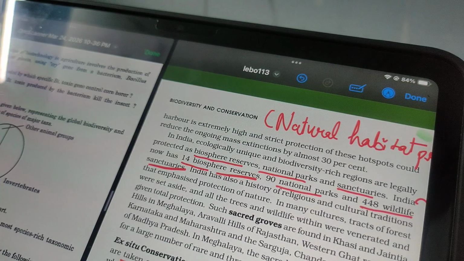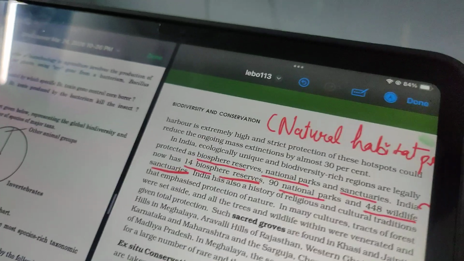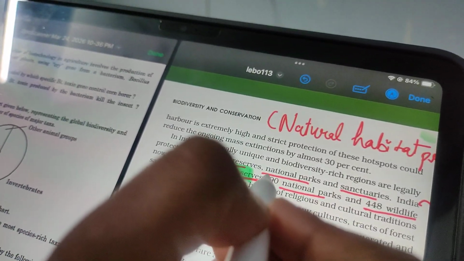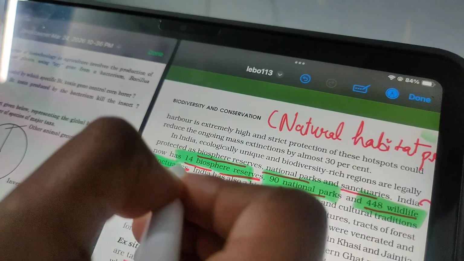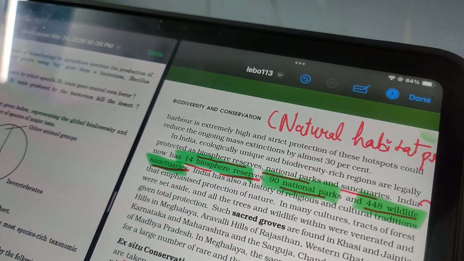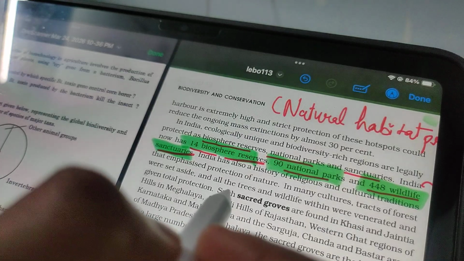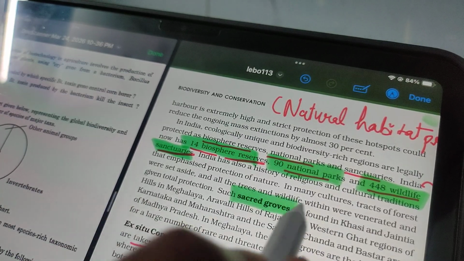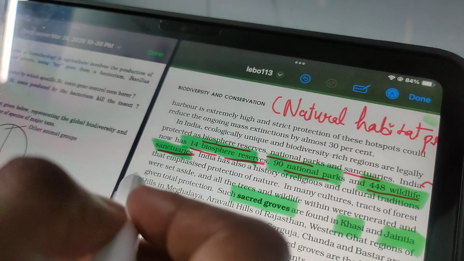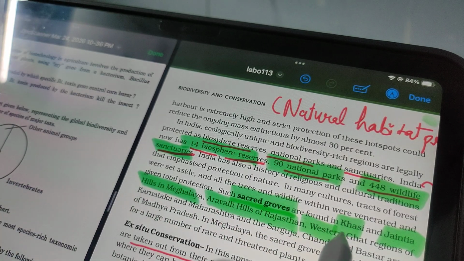Now, we said these are protected in their natural habitat, but how? Basically, there are many protected areas such as biosphere reserves, national parks, sanctuaries. India has 14 biosphere reserves, 90 national parks, and 448 wildlife sanctuaries. Okay, so that number is also important. There are various sacred groves found in Khasi and Jaintia hills in Meghalaya, Aravalli hills of Rajasthan, Western Ghats region of Karnataka, Maharashtra. So you should learn that.